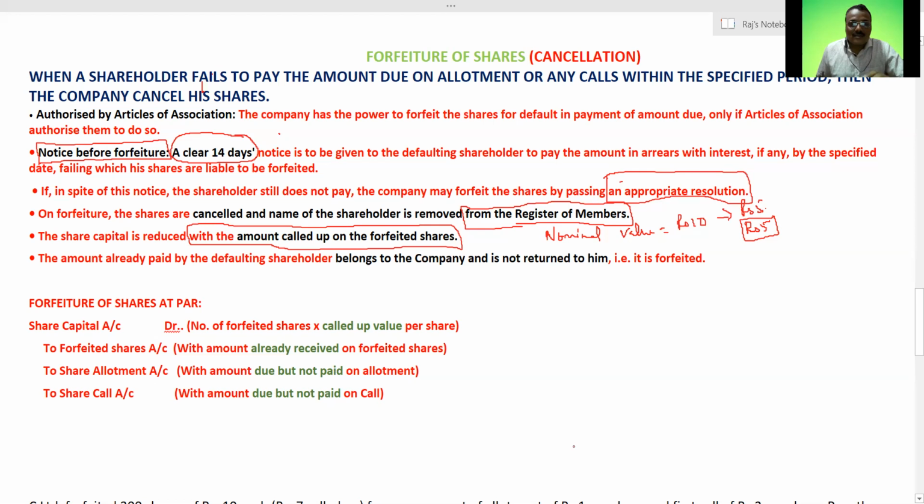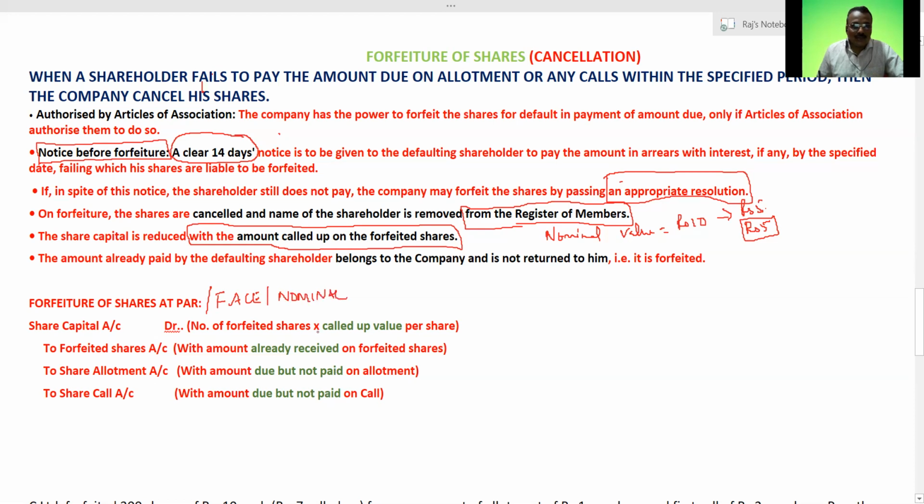So now, coming to the forfeiture of shares, I will be discussing today the forfeiture of shares at par. Okay, at par, as I have discussed earlier, means par value, which we also call face value or nominal value.